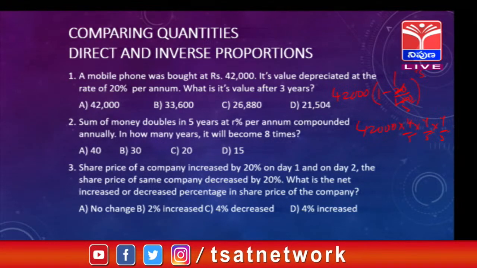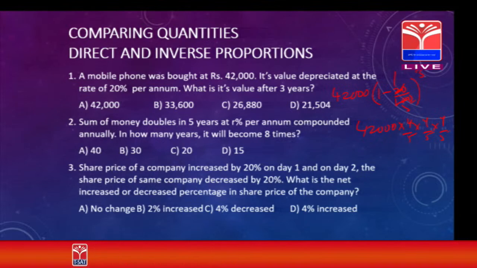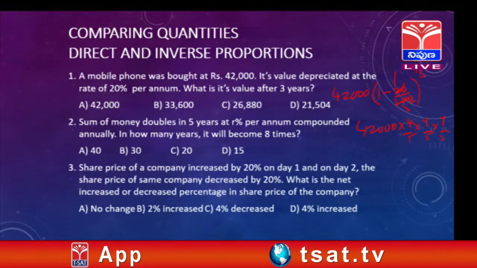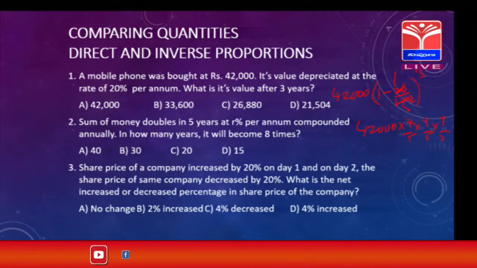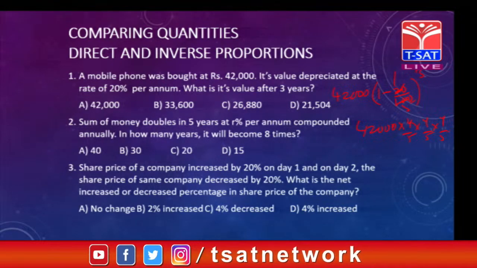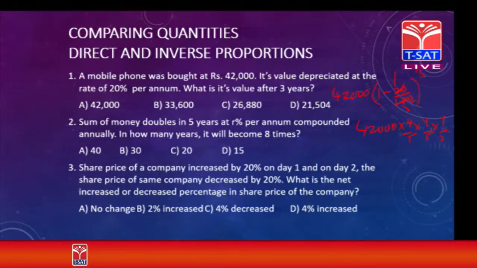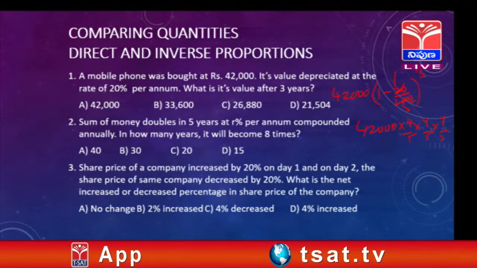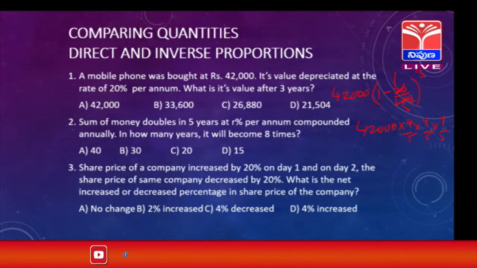Now, a sum of money doubles in 5 years at r% per annum, compounded annually. In how many years will it become 8 times? How are we going to do it? As Suresh garu explained in decimals, making it 100 becomes very easy.